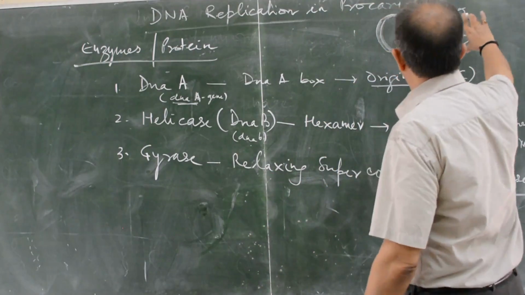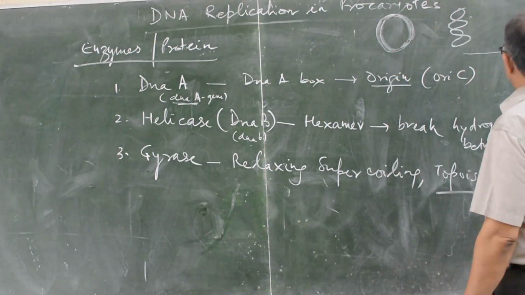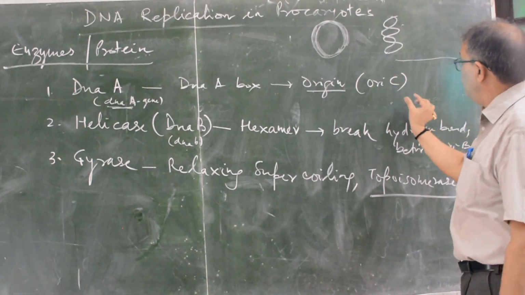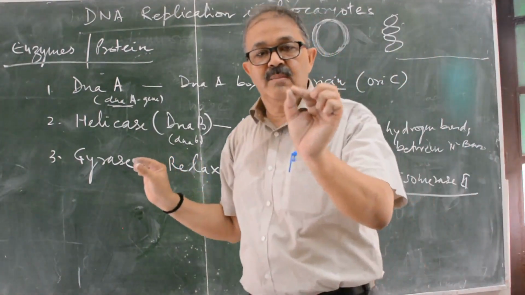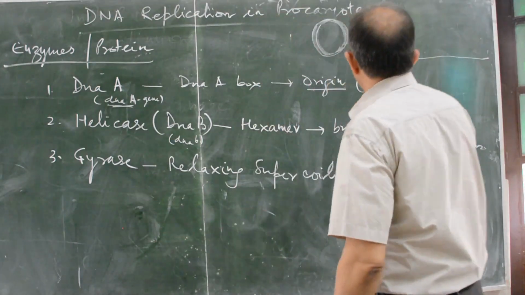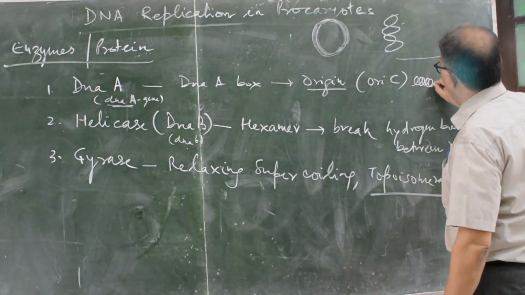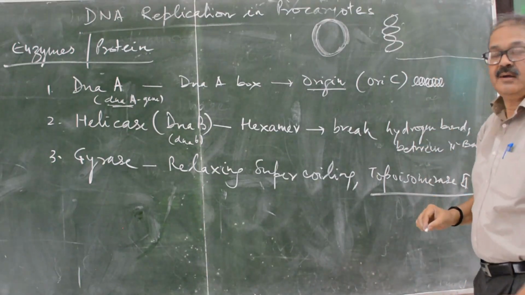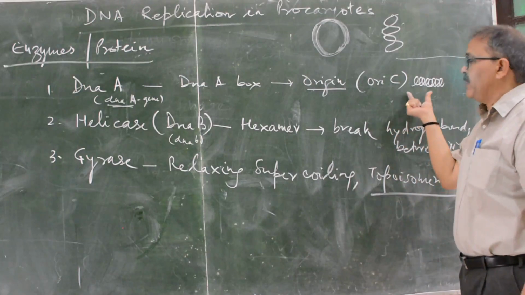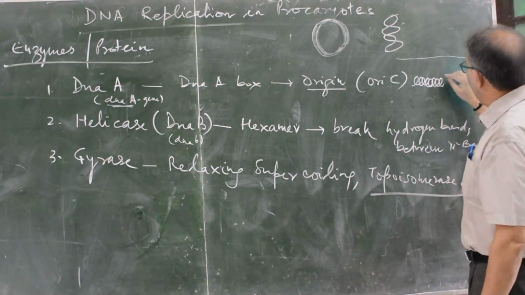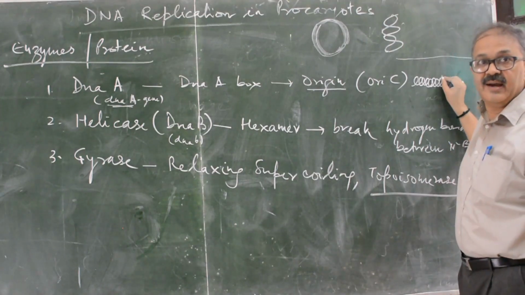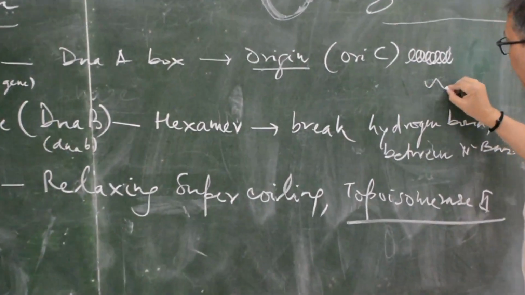Our DNA is very long, but you will find it shorter, and during metaphase and anaphase you will find the shortest DNA, because it is supercoiled.